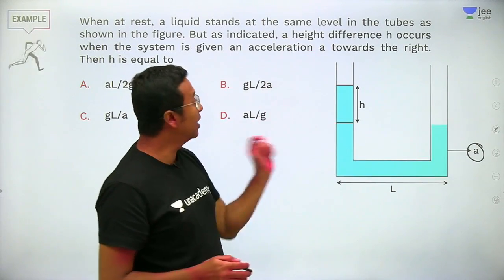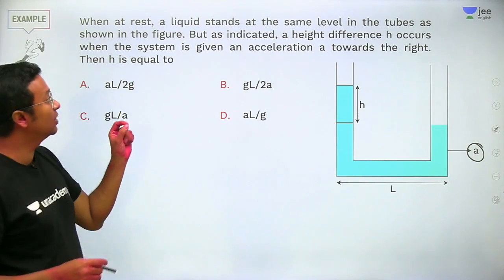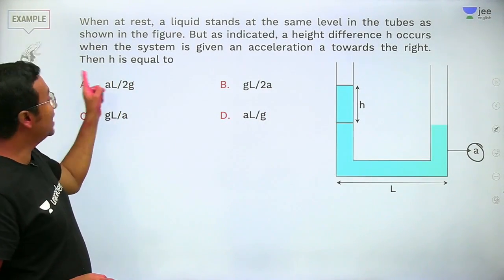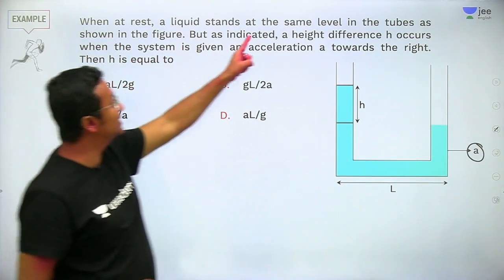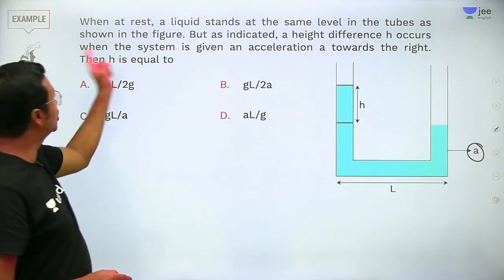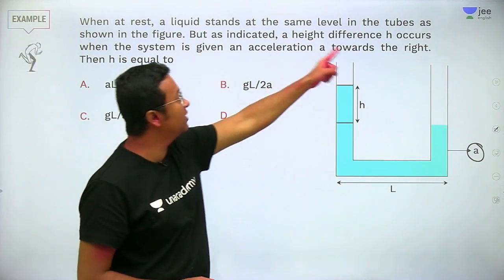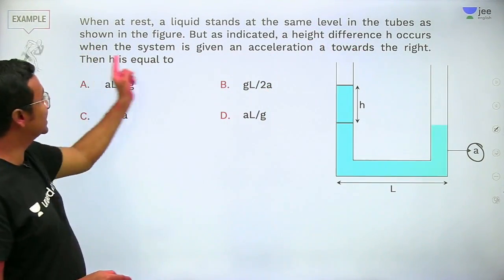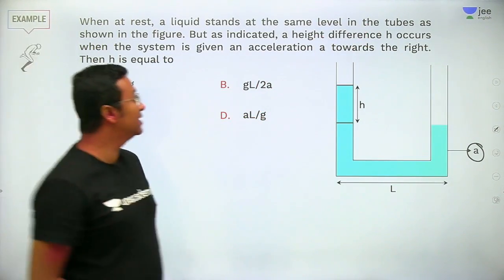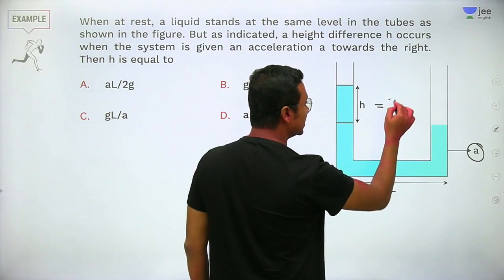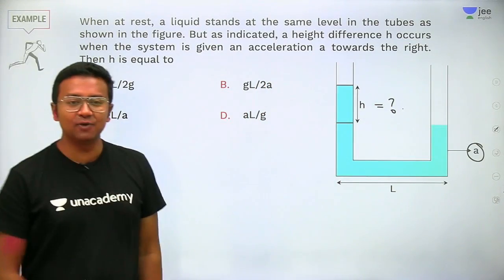Fine enough. Now the question is, what will be the value of h? That is, when at rest, a liquid stands at the same level in the tubes as shown in the figure, but a height difference h occurs when the system is given an acceleration of A towards the right. What shall be the value of this h? So this is what we need to find out.